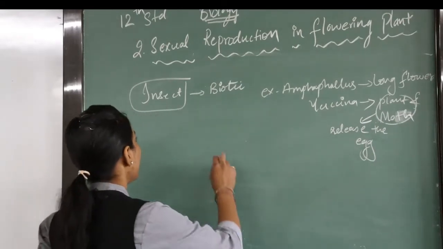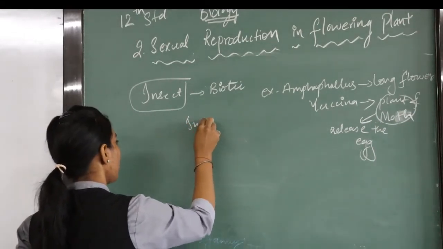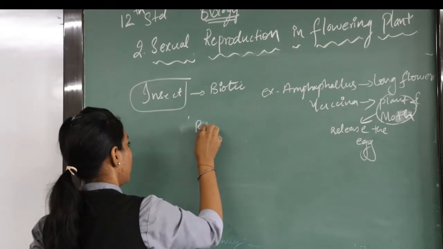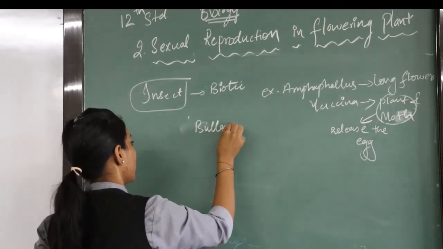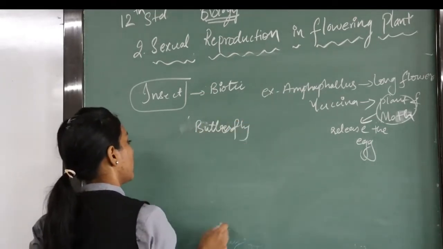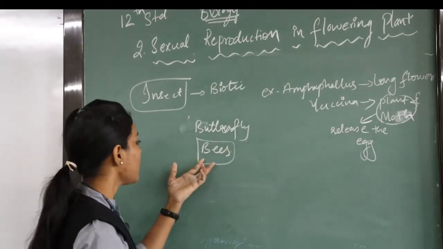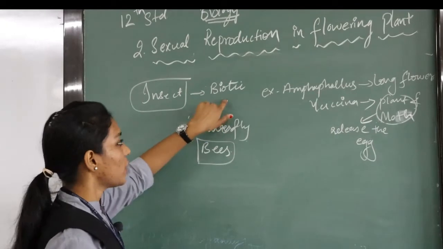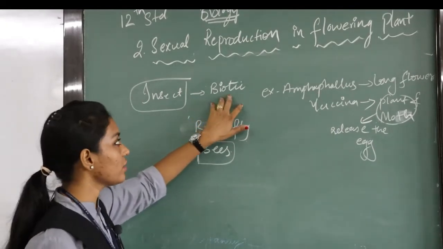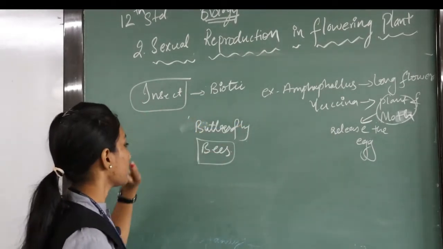And among insects, mainly I will tell you something regarding butterfly and bees. Bees are known as the main pollinating agent among biotic factors, in the form of insects.